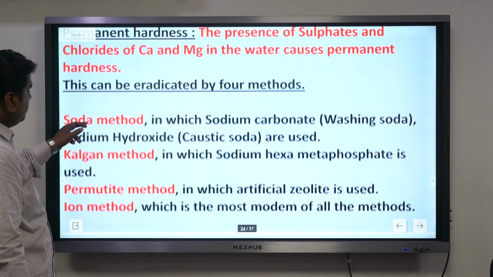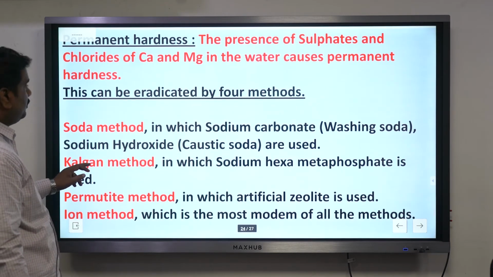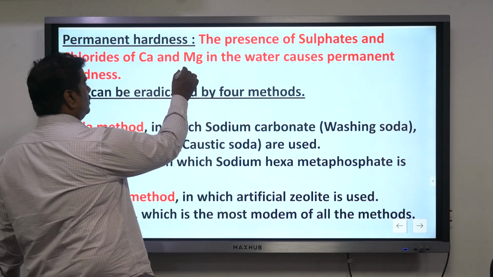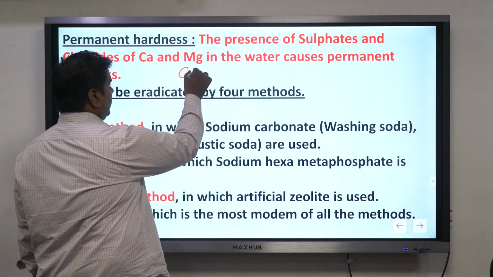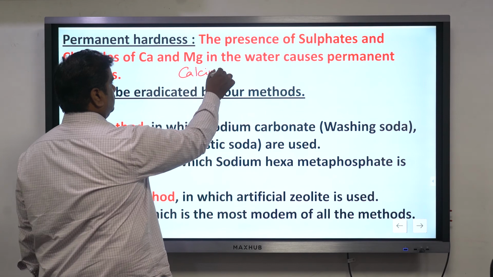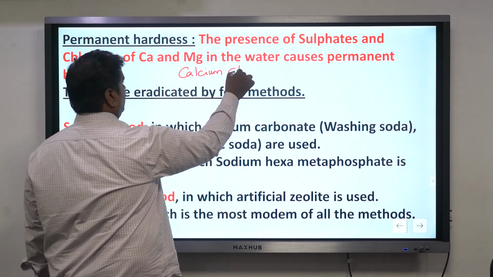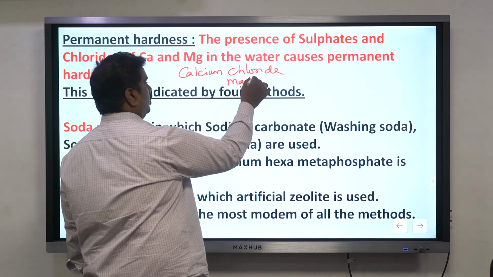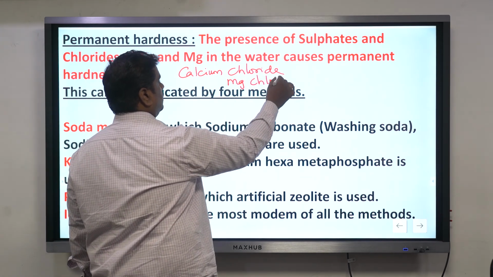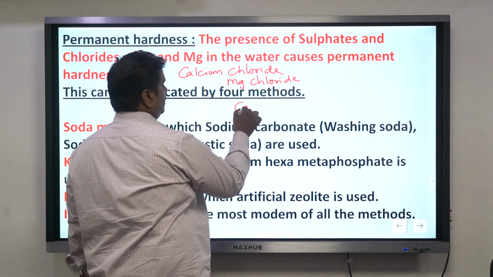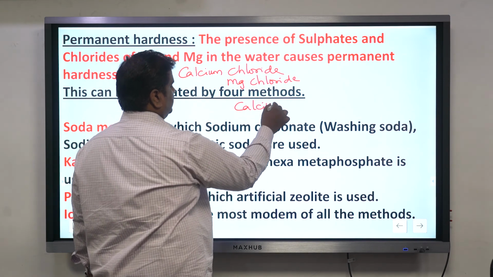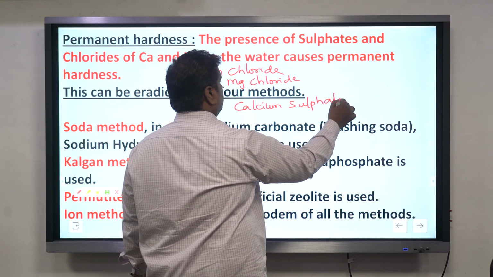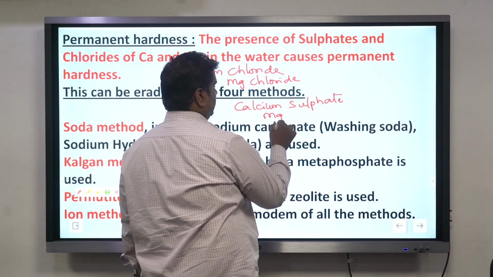Then, permanent hardness is because of 4 different chemicals which are present in it. It is because of calcium chloride, magnesium chloride, calcium sulfate, and magnesium sulfate.